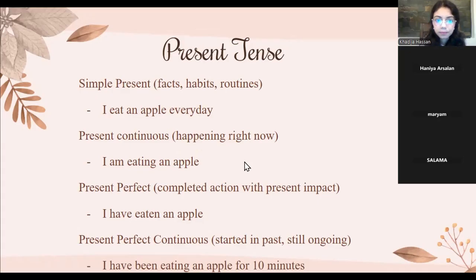Okay, just take a look at these again carefully, and then we will move towards the sentence, right? Also notice how present continuous differs from present perfect continuous. In present continuous, that thing is happening right now, as in it is in continuity right now. I am eating an apple. However, there is no indication that the apple was also being eaten 10 minutes ago or in the past, right? In present perfect continuous, there is an indication that the thing started in the past but is still ongoing, right? So there's that distinction as well in present continuous and in present perfect continuous.